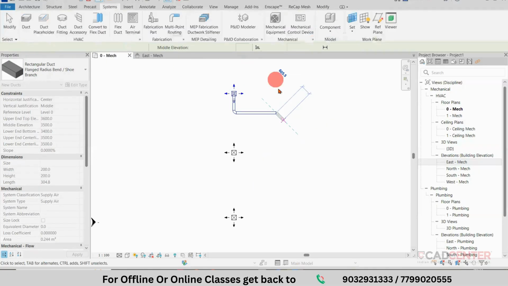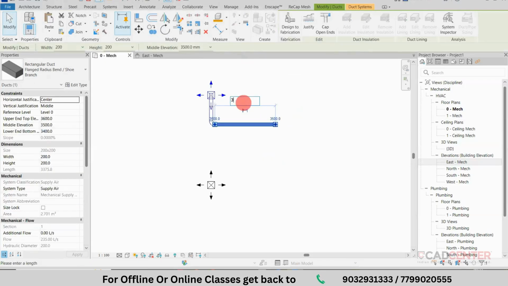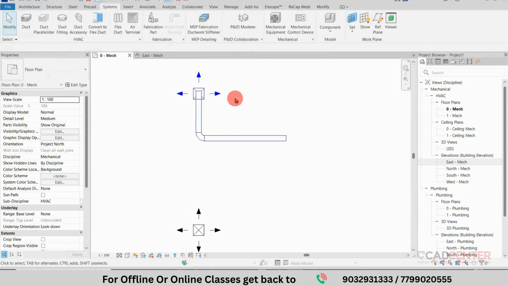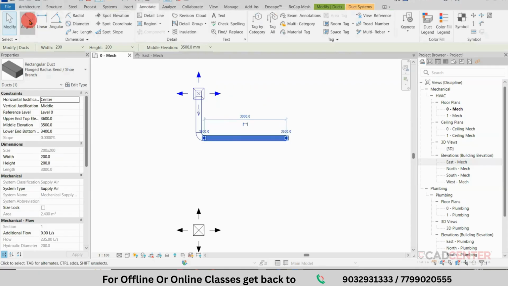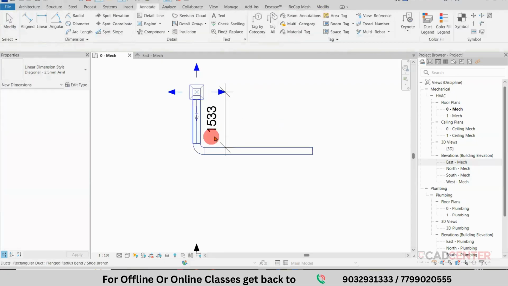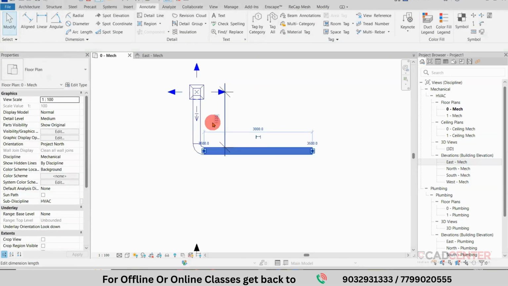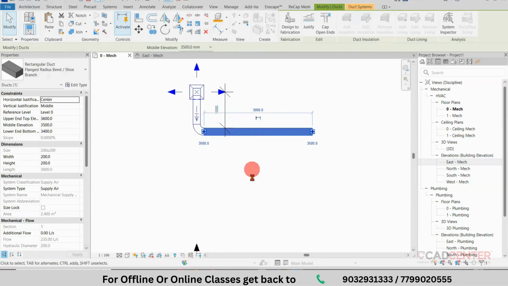Next you can control the dimension. Select this object and you can modify the dimension. I require this to be 3 meters alone. You can change it. Next, pick the next object from here. It is showing length alone. Go to Annotate, go to the Aligned command. From this particular center to this endpoint distance, select this value. I require the dimension clearly, for example 1 meter. You can change it. It is controlled.